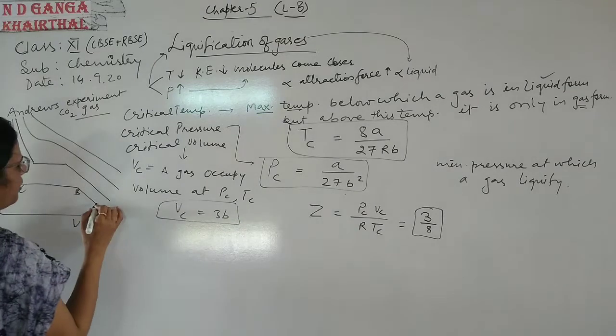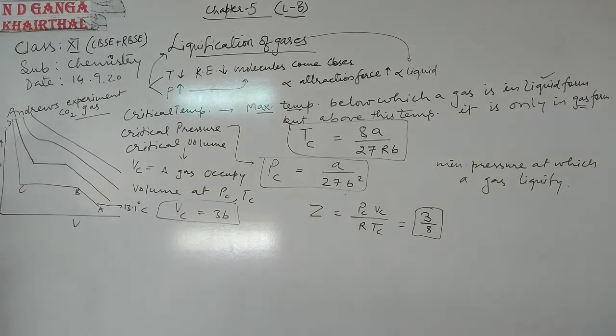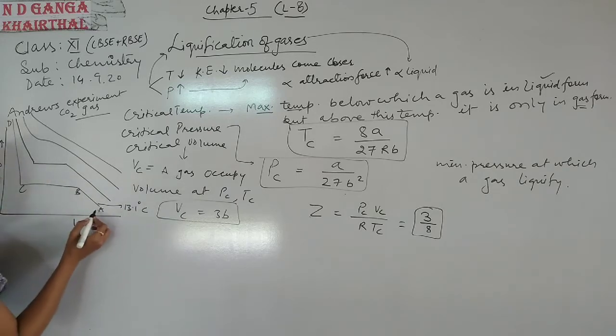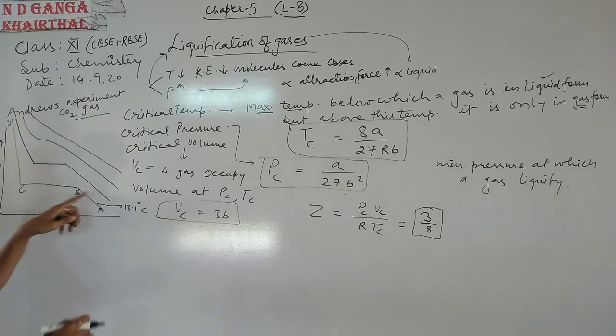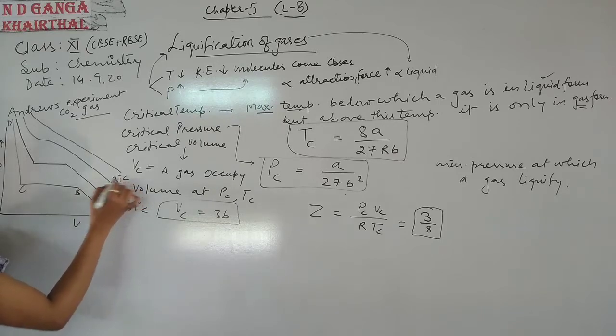The curve at 1.1 degree centigrade, we get positions A, B, C and D, where the gas is in gaseous form. Okay? The curves are at 21 degree centigrade and 31 degree centigrade.